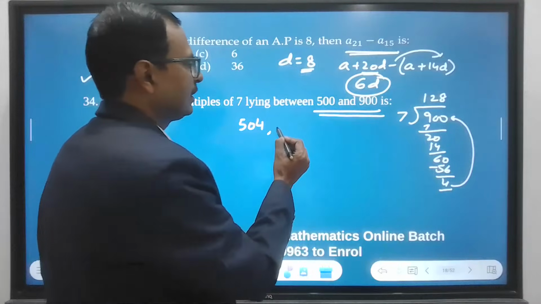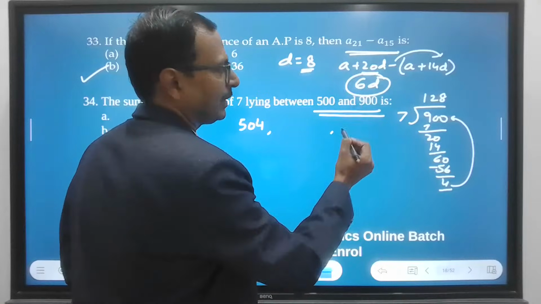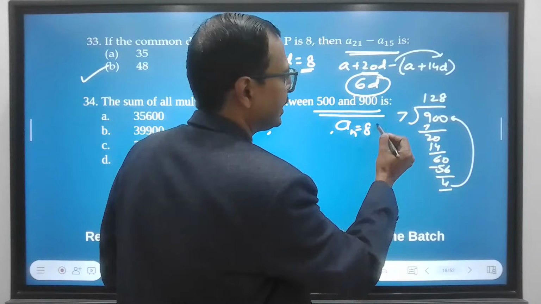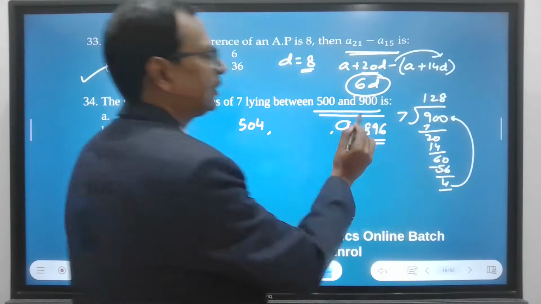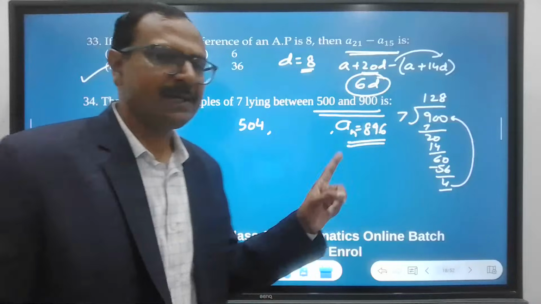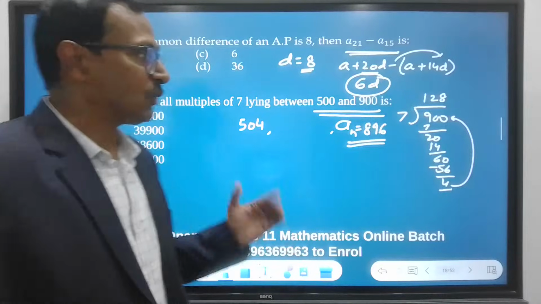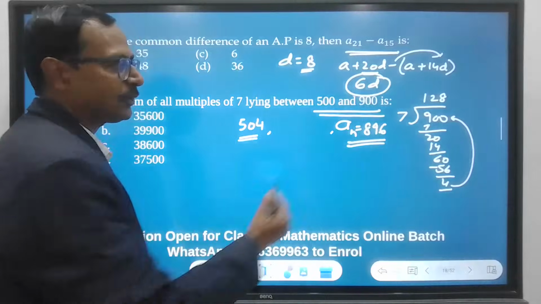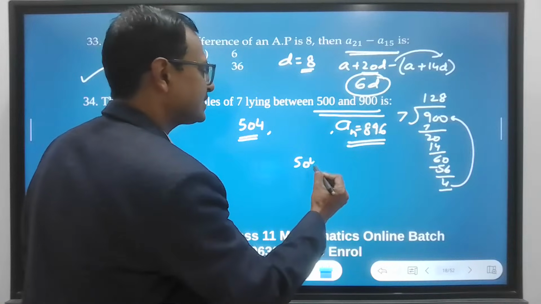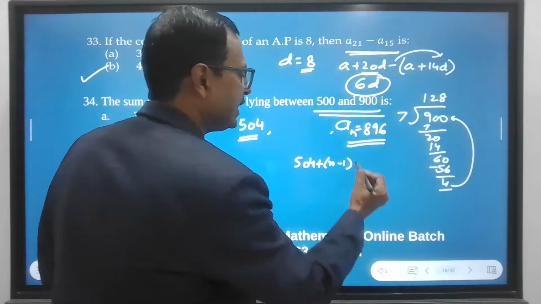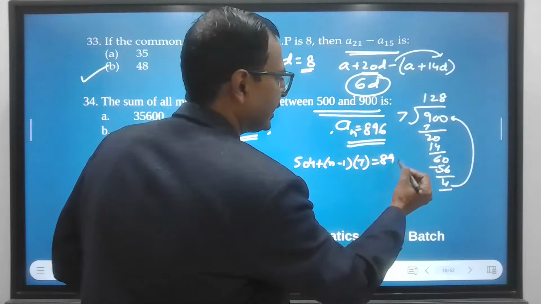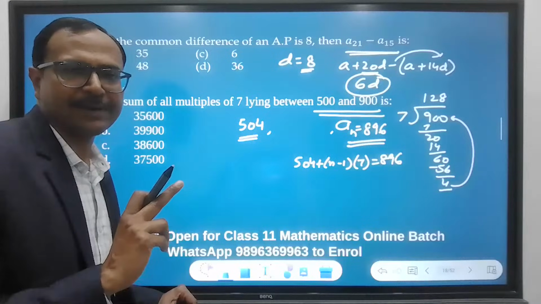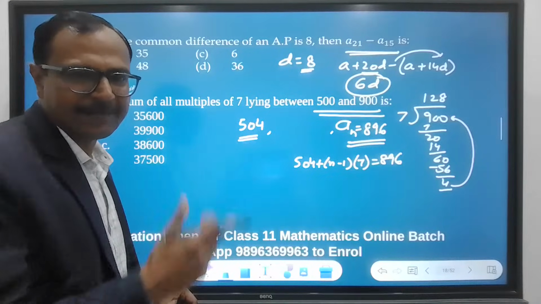And what is that number? That number will be your AN. And 900 minus 4 is 896. Now this number is divisible by 7. So what do we do here? Now AN is 896. So A is 504. So A plus N minus 1 into D, D is 7, equal to 896. And you can actually find the value of N from here. Okay. So let's quickly find the value of N.